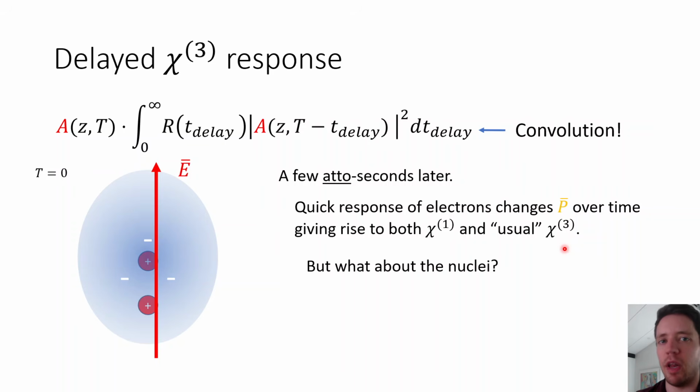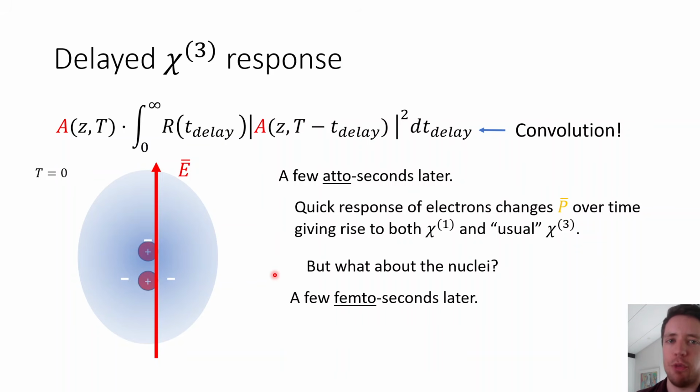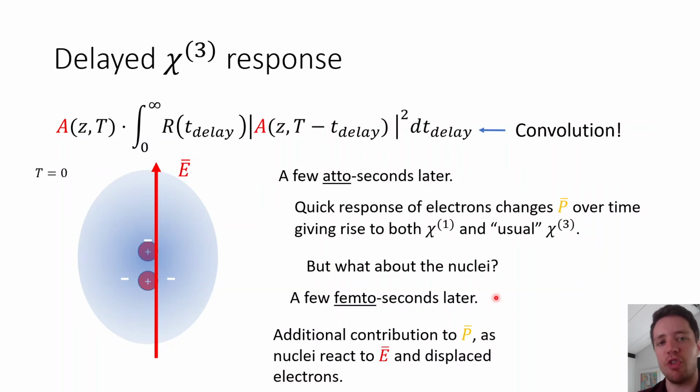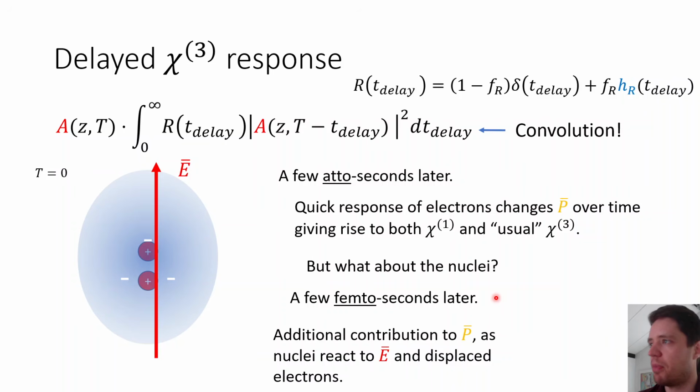But what about the nuclei inside of this glass lattice? Because they're also charged particles that will respond both to the applied field, but also to the recently displaced electrons. It turns out that a few femtoseconds after the field has been applied, these nuclei will begin to respond and therefore shift around. And so that's going to give us an additional contribution to the polarization that depends on a time-delayed version of the applied electric field.